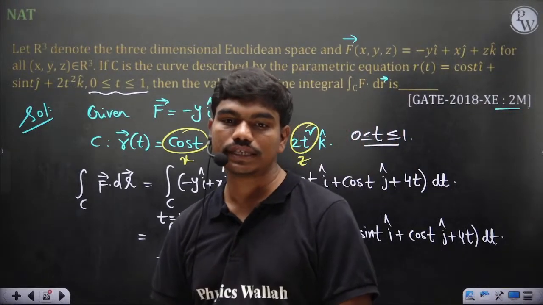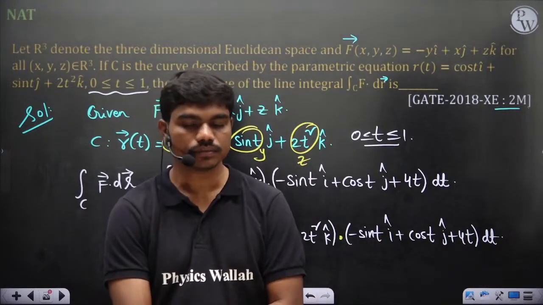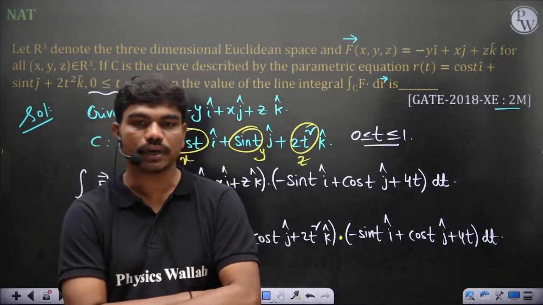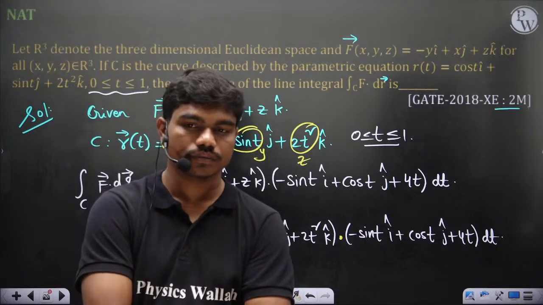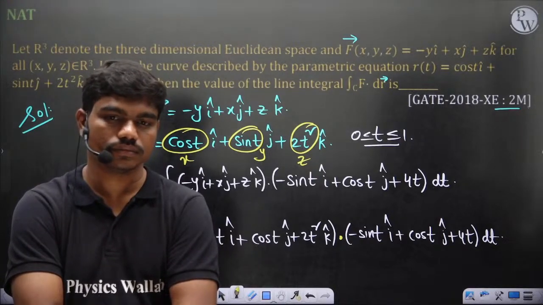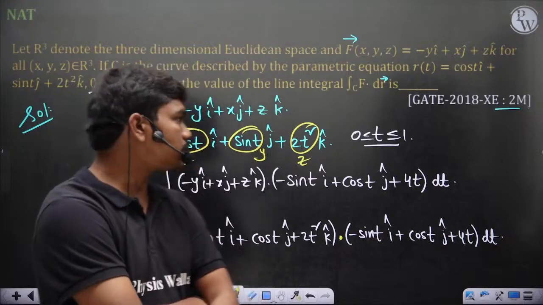You cannot use Stokes theorem because this C is not a closed path. Stokes theorem you can apply only if the path is closed, but here this path is not closed. Fine, Shama. Normally Stokes theorem tells you this.